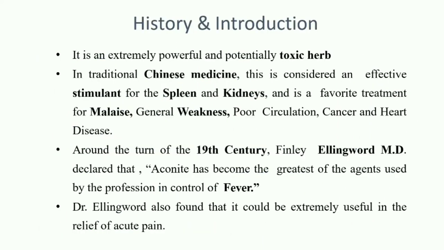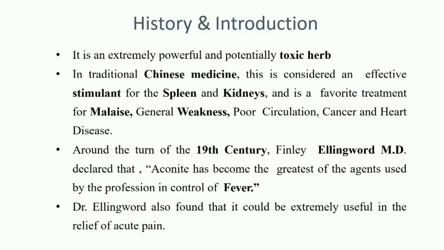So what actually is the Aconite plant? It is an extremely powerful and potentially toxic herb. In traditional Chinese medicine, it is considered an effective stimulant for the spleen and kidneys and is a favorite treatment for malaise, general weakness, poor circulation, cancer and heart disease.